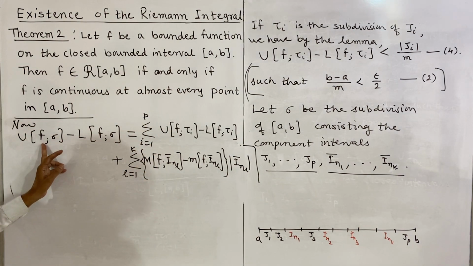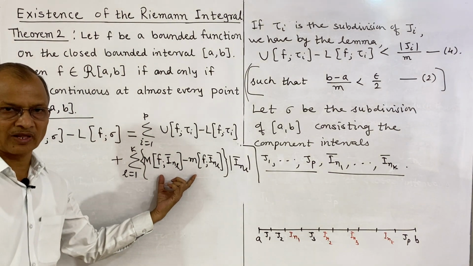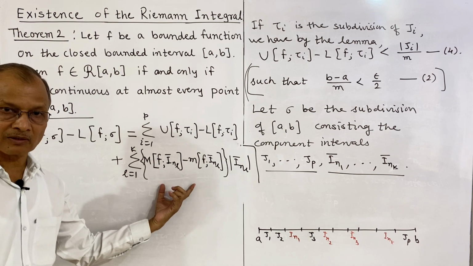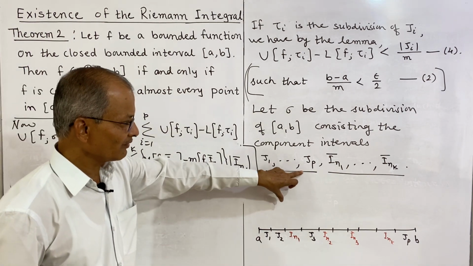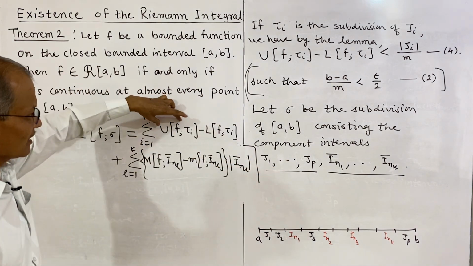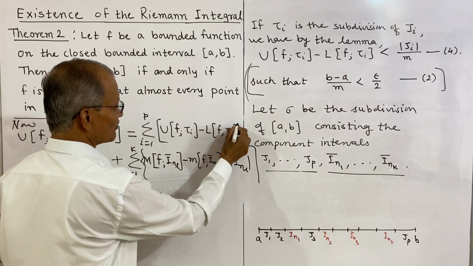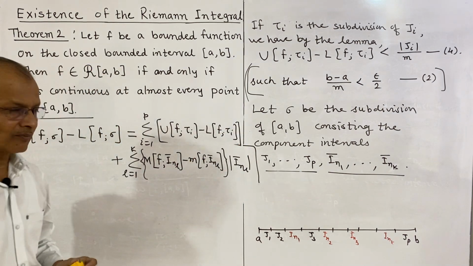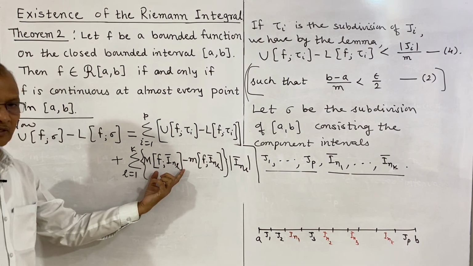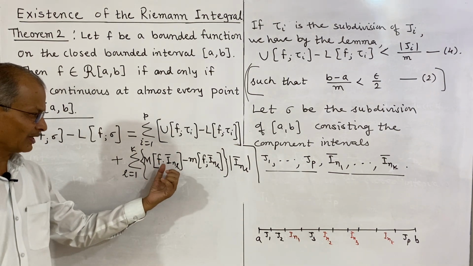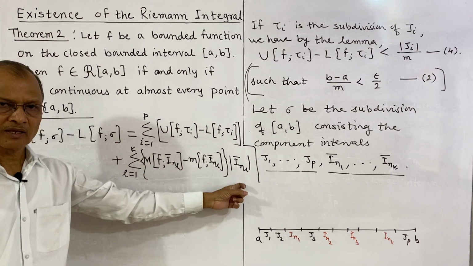That is, upper sum is the difference of maximum value minus minimum value of the function on that interval, and therefore we have divided it in two parts. See, this J1 to Jp is written directly in terms of upper sum minus lower sum, and for the remaining component intervals we express this in terms of maximum value of the function minus minimum value of the function into the length of the interval.